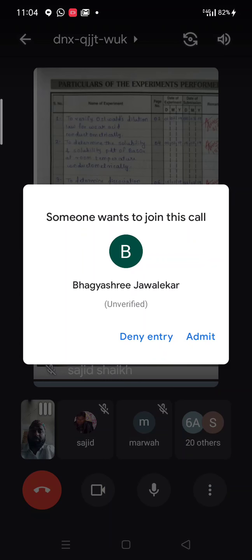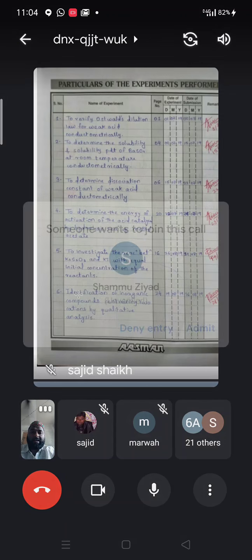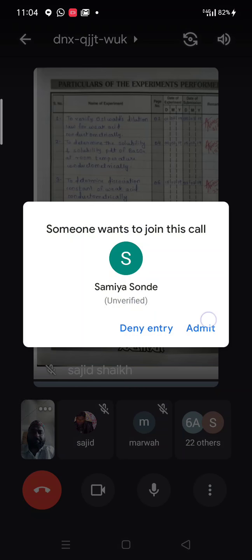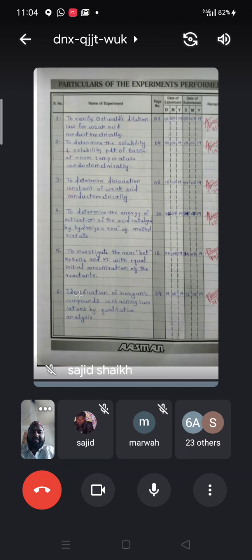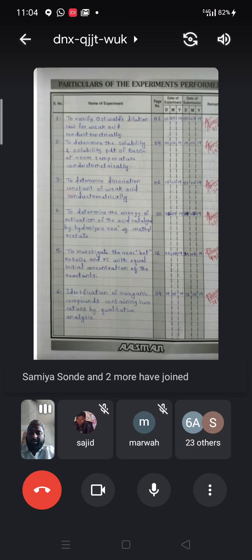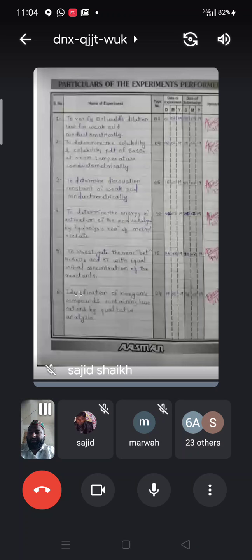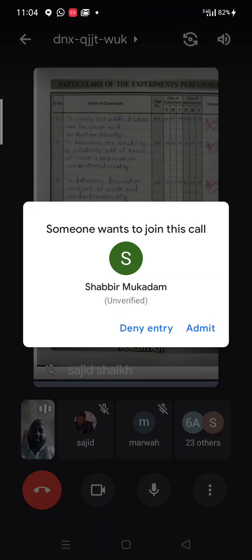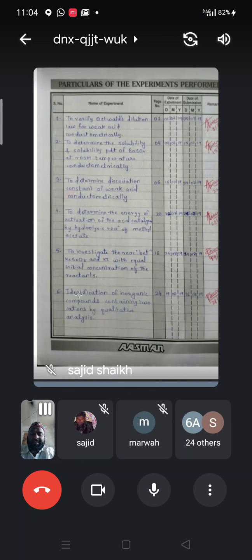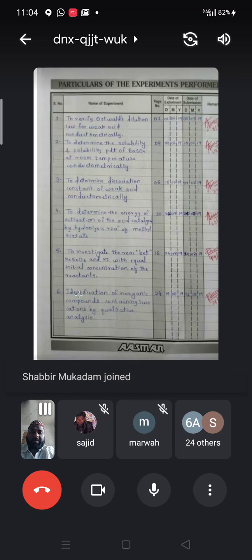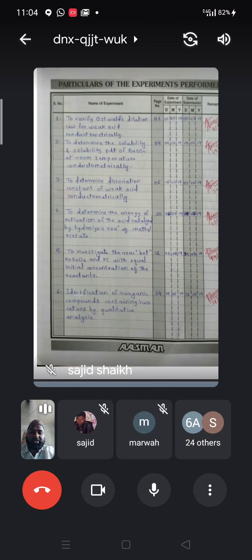We have to do that hydrolysis. I already explained that mechanism, you have already seen the SN1 and SN2 mechanisms where we have seen hydrolysis. Then to investigate the reaction between K2S2O8 and KI with equal initial concentration of the reactants. These two experiments are chemical kinetics.